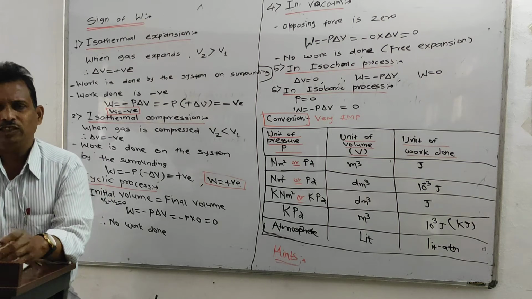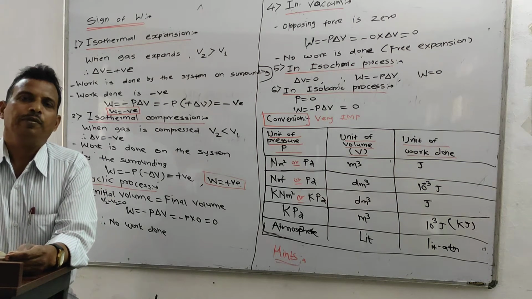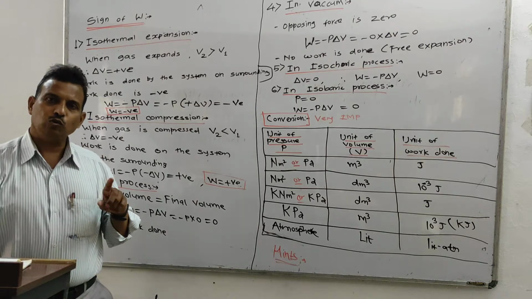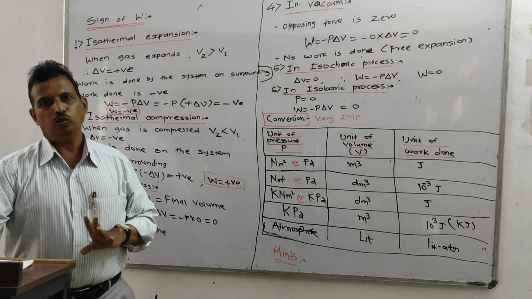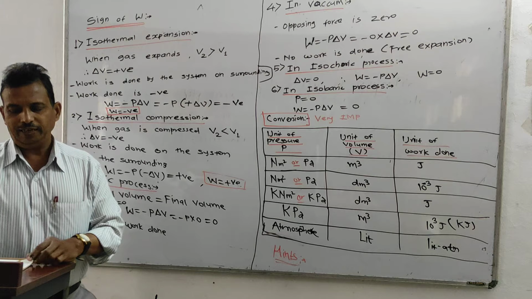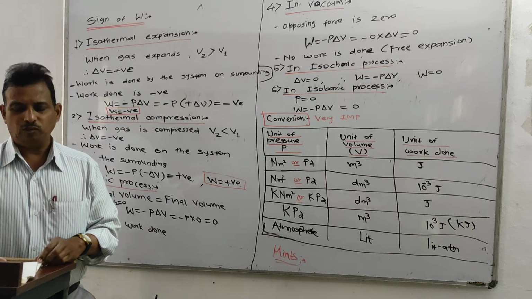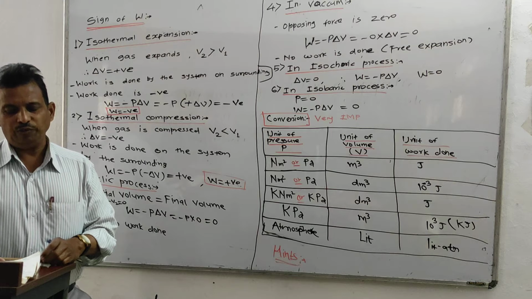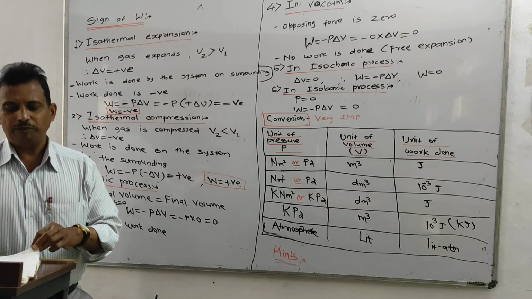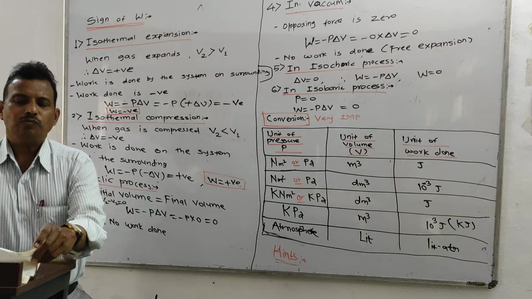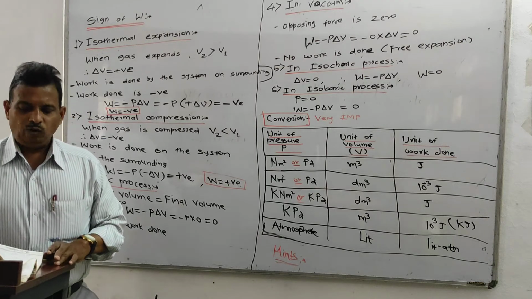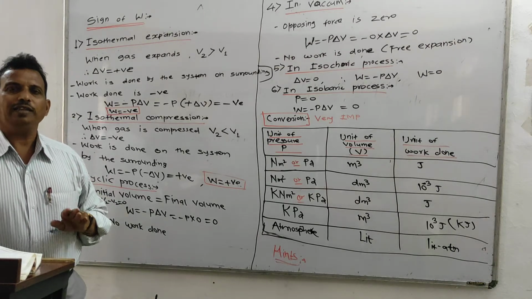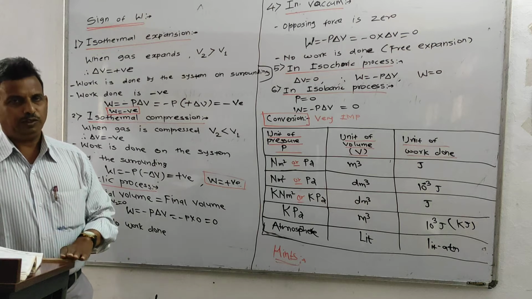Besides this, in the last lecture we reached the conclusion that work done W is equal to minus P delta V. W is equal to minus P delta V. In that case, W is the work done, P is pressure, V1 is the initial volume, V2 is the final volume, and delta V is the change in volume. Now, we have derived the expression for W, the work done in the isothermal irreversible process.